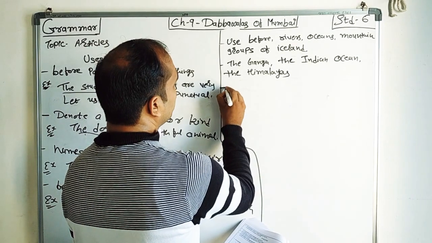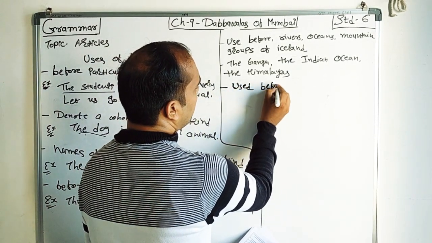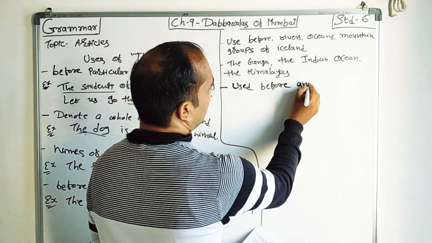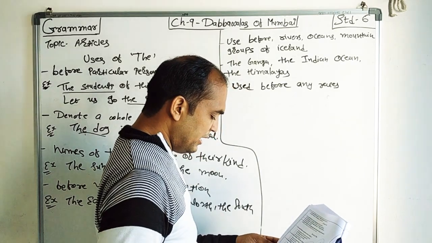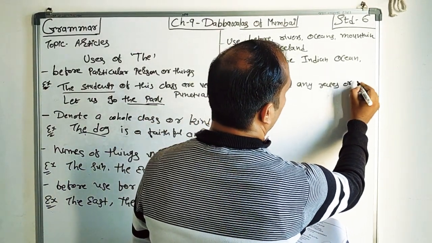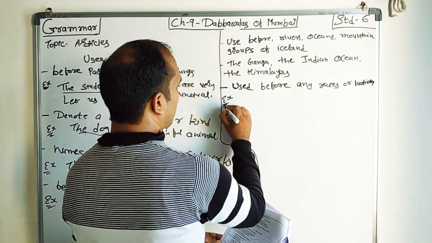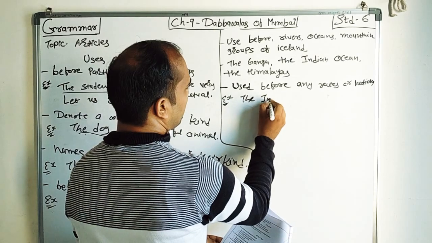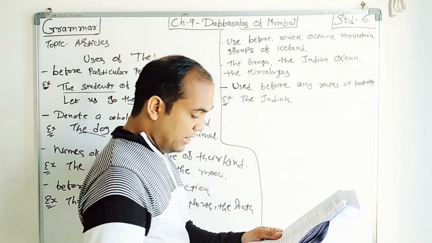Used before any races or nations. For example, the Indian, right? The Indian.